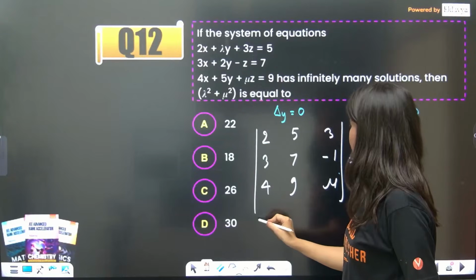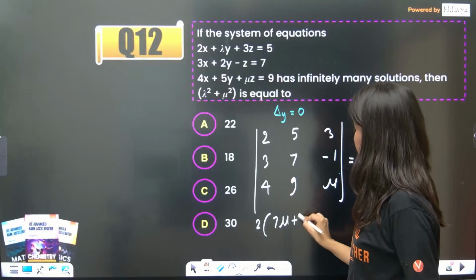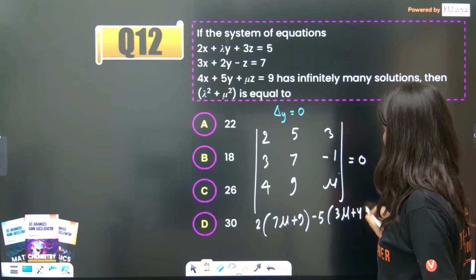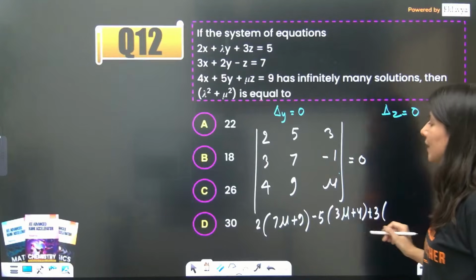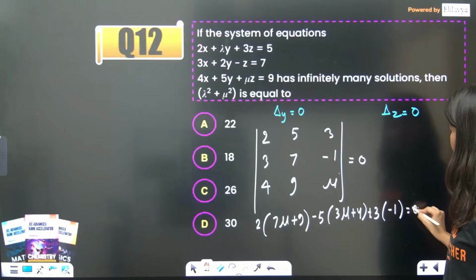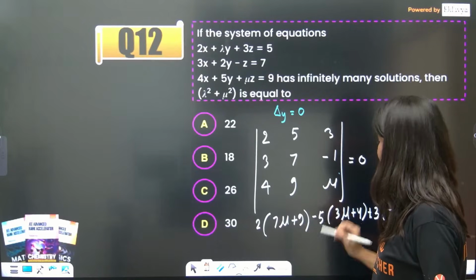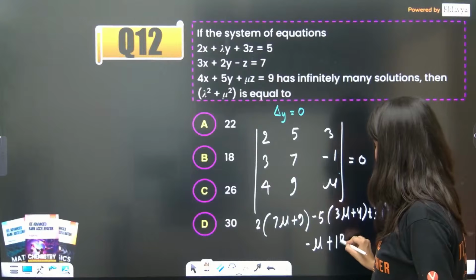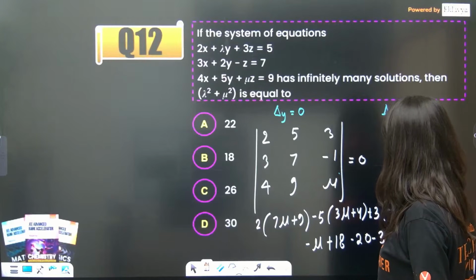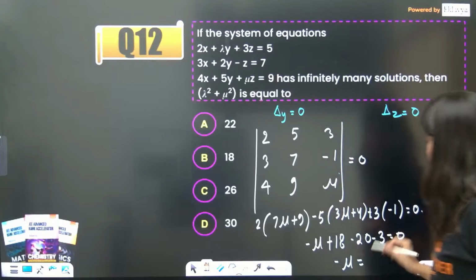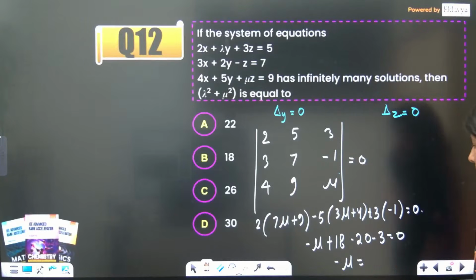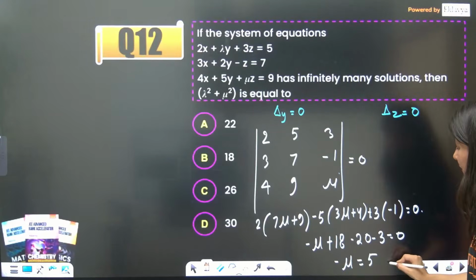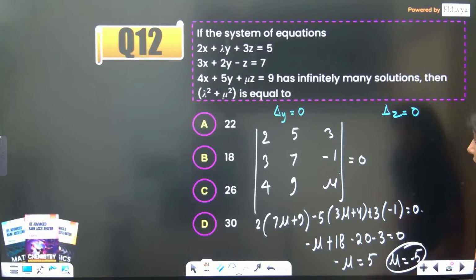Now just open it. So this is 2 times (7 mu plus 9) minus 5 times (3 mu plus 4) plus 3 times (9 threes are 27 minus 28, so minus 1) is equal to 0. 14 mu minus 15 mu, so minus mu plus 18 plus 18 minus 20 minus 3 is equal to 0. So minus mu is equal to 18 minus 23, so this is minus 5. Mu is coming out as minus 5. Now the mu is minus 5.